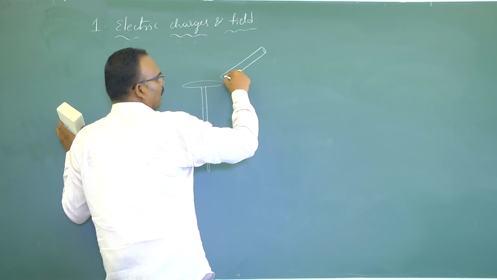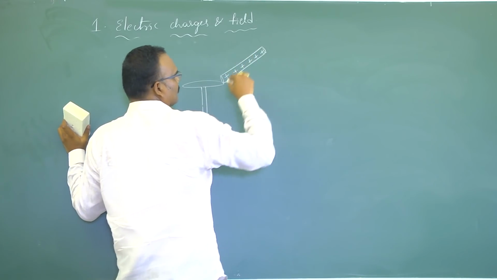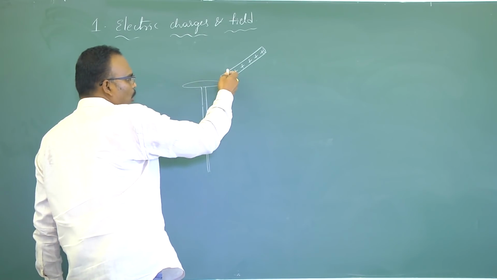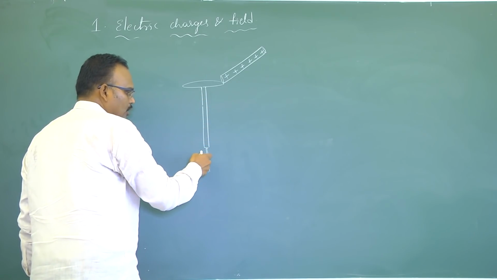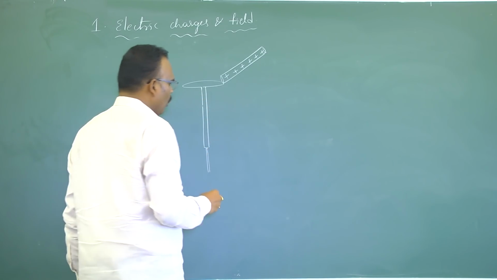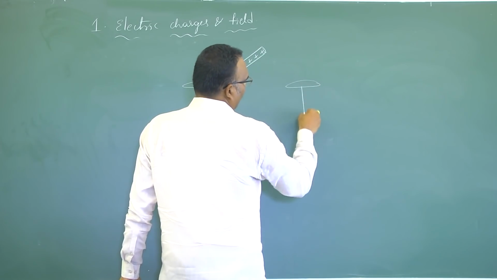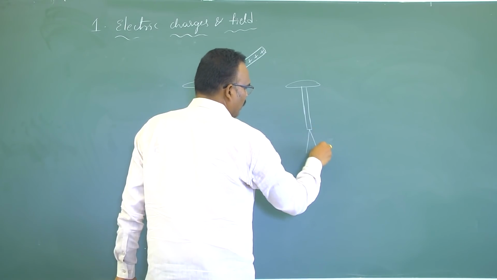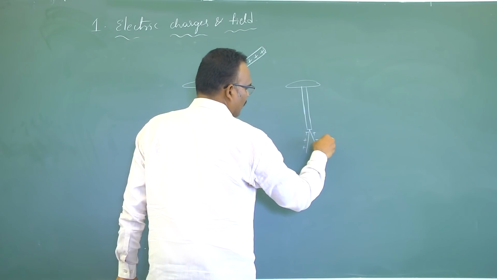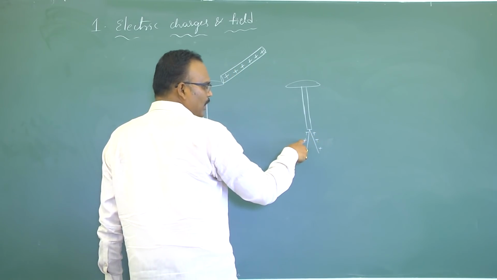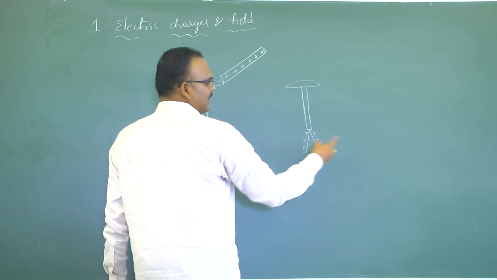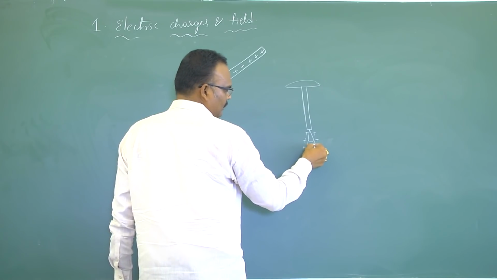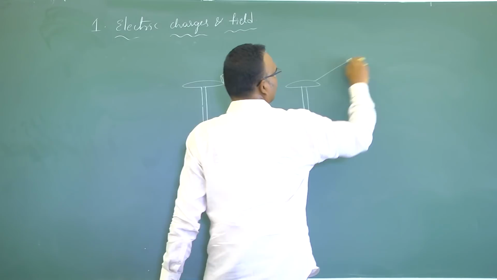Imagine this body is having positive charge. When you keep this in contact, positive charge flows onto the gold leaves through the brass rod. So when the gold leaves acquire positive charge, like charge is acquired by both gold leaves. That's why they repel each other. So angular divergence can take place.